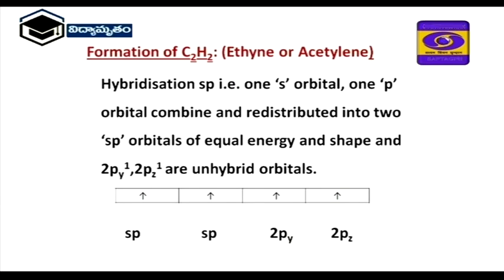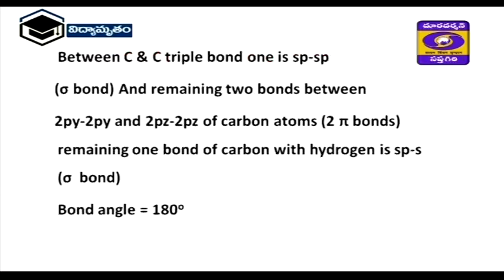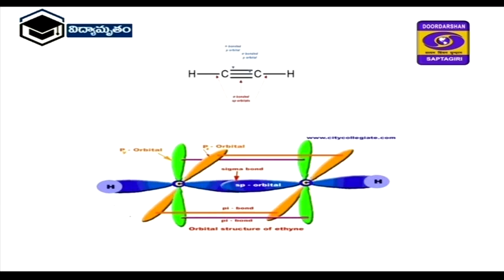Each sp orbital is bond forming with the other carbon. Just observe this diagram, one carbon from the left side, another carbon from the right side, that is sp hybridization. And next one, on the left side one more sp is with the hydrogen, on the right side carbon another sp is with hydrogen, and here sp and sp, these are sigma bonds.